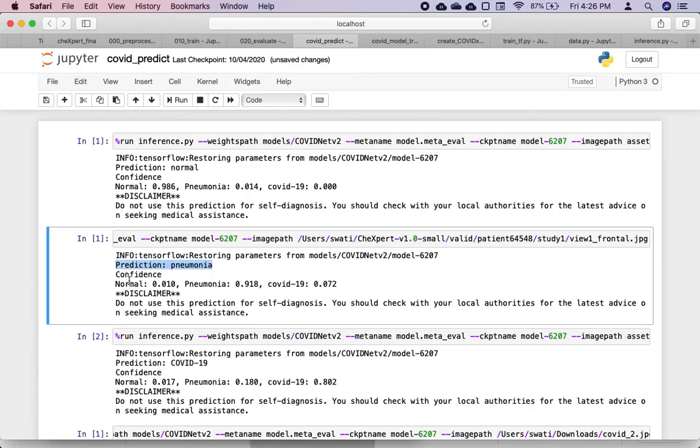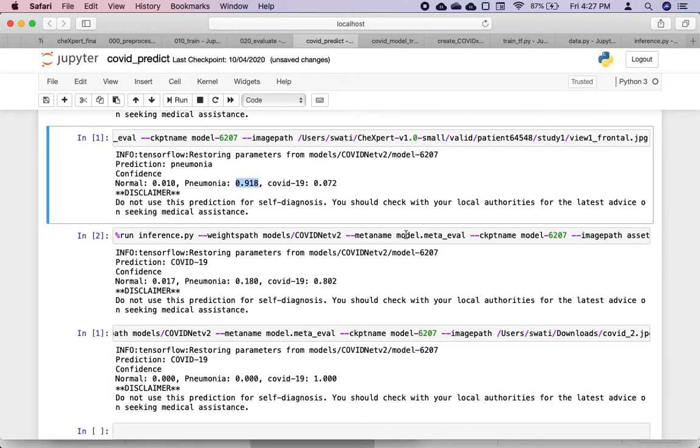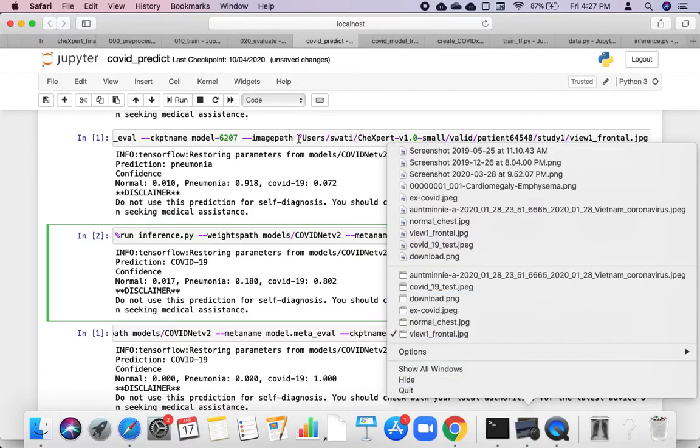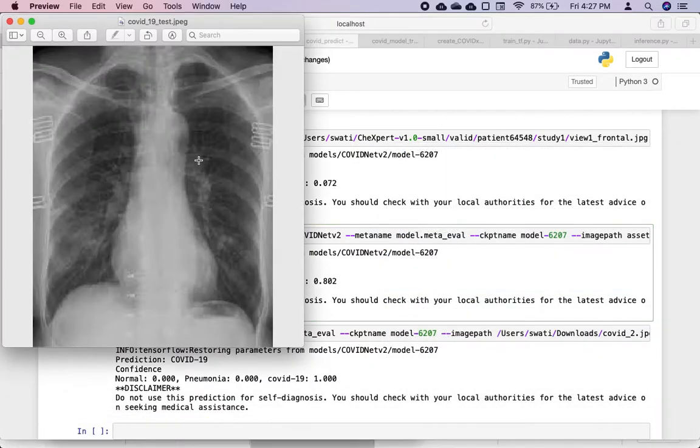Prediction is pneumonia. The confidence for all three classes is this, in which the highest confidence is for the pneumonia class, which is 0.918.